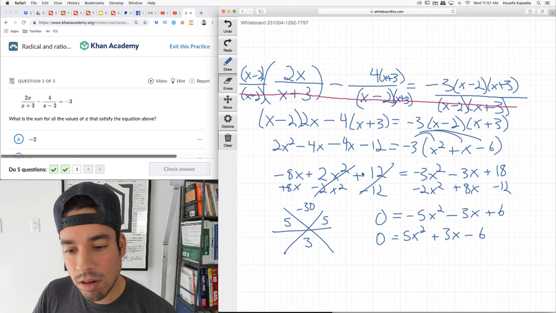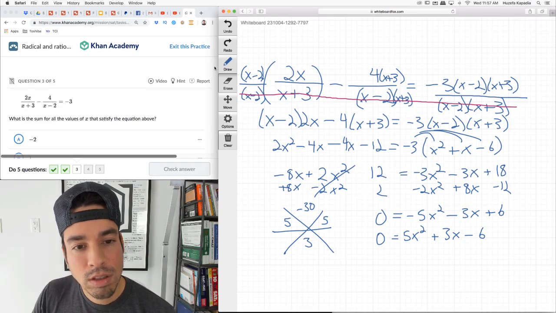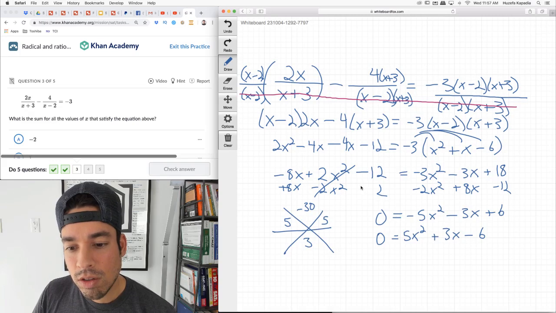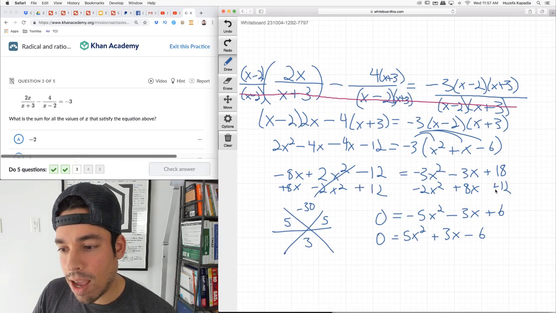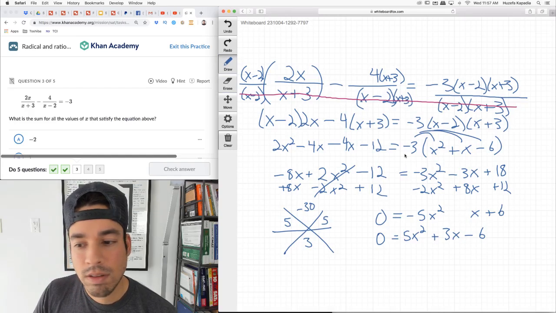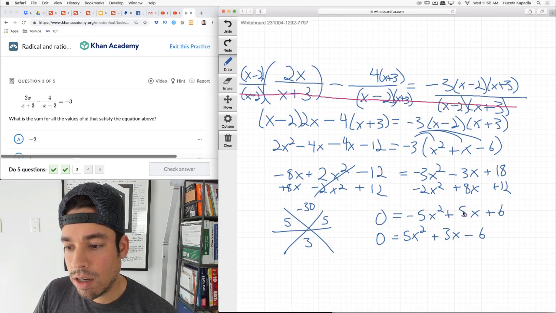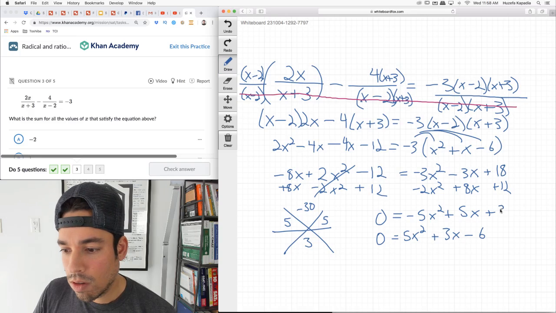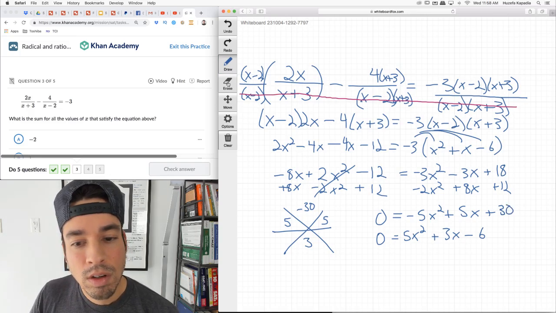Normally I would just restart. Is it the smart way to redo this? But I think I can do this. So now we're adding 12 to both sides. So this changes it quite a bit. Now we have plus 5x, and then we have plus 30. There we go.